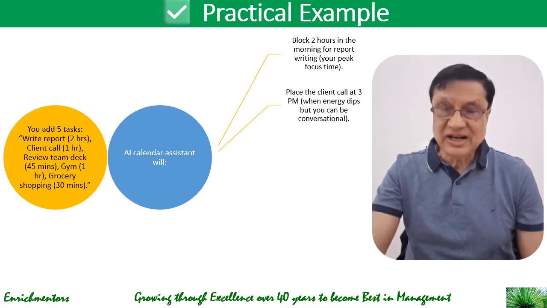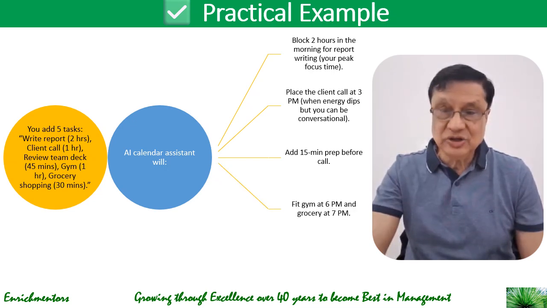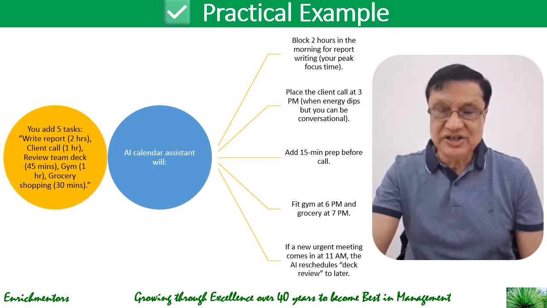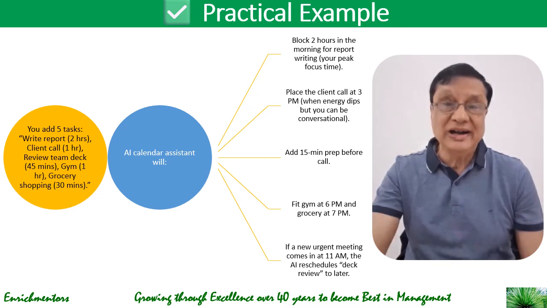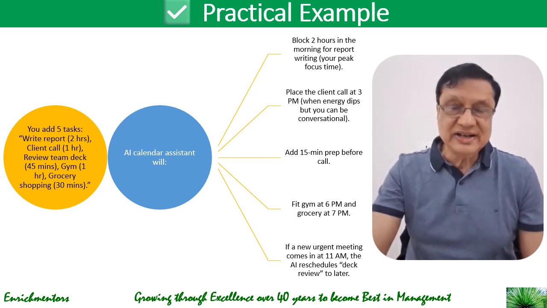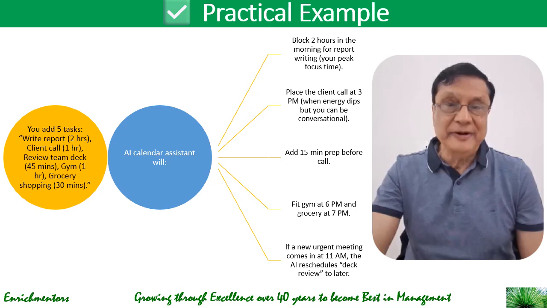Then it will place the client call at 3 p.m. Then energy dips, but you can still be conversational. Then it'll add a 15-minute prep before the call because of the buffers it needs to add to keep you performing well. Then it'll fit gym at 6 p.m. and grocery at 7 p.m. And if a new urgent meeting comes in at 11 a.m., AI will reschedule the deck review for later. So that's an example of a scheduling hack.